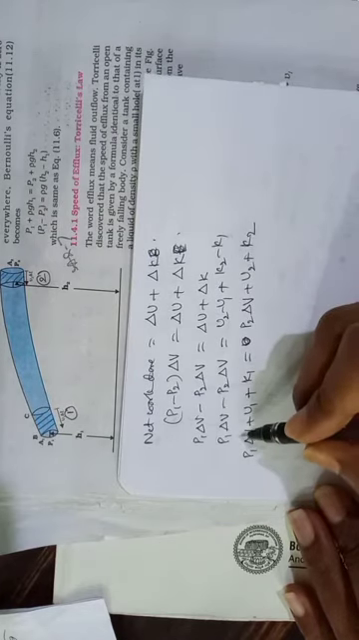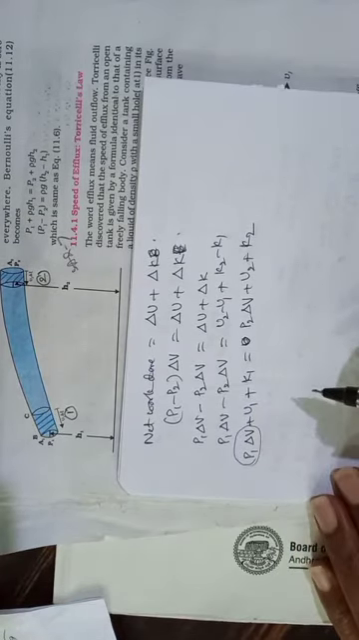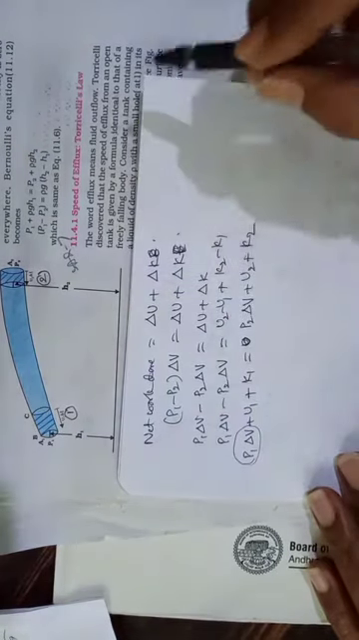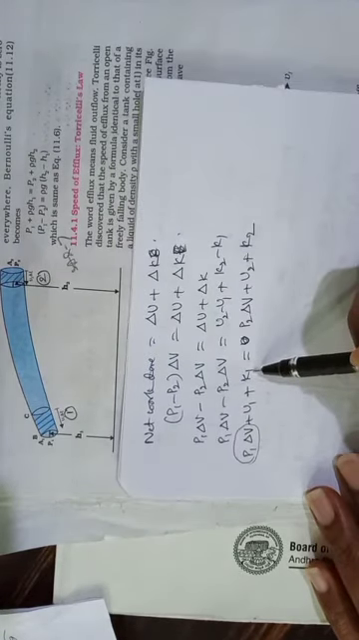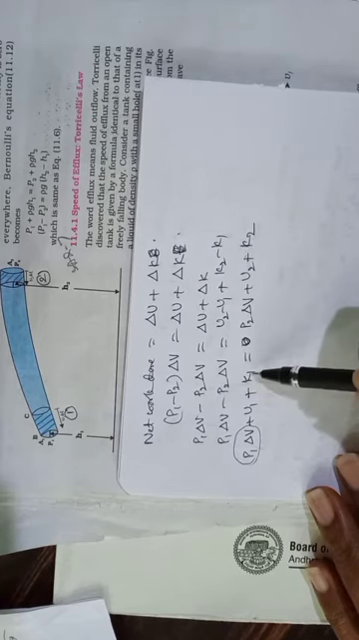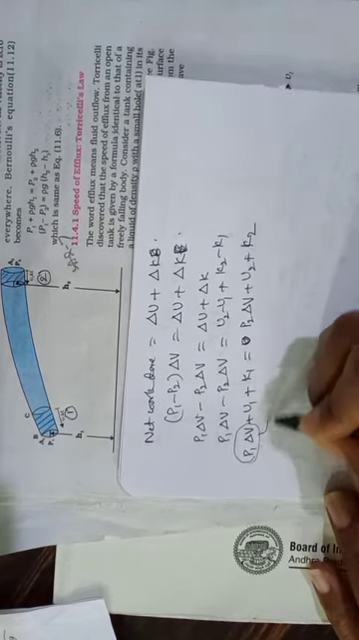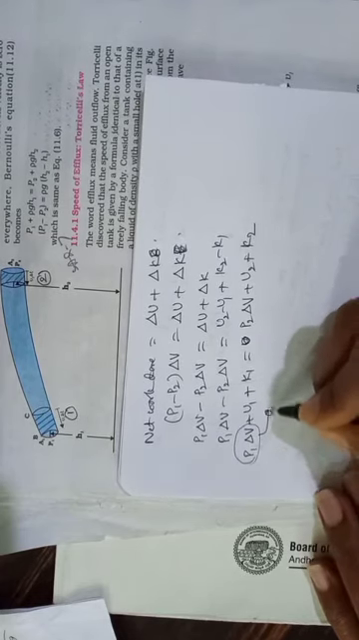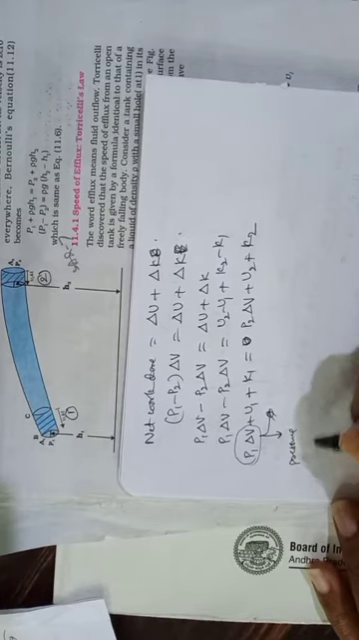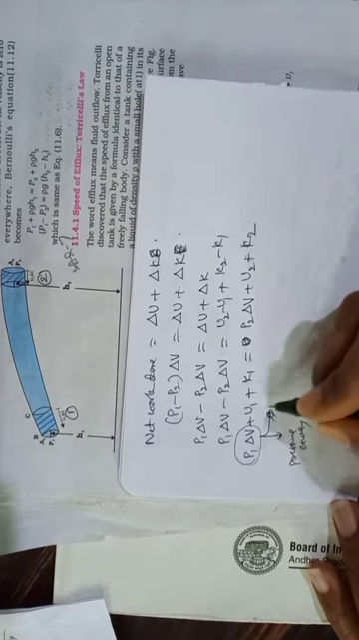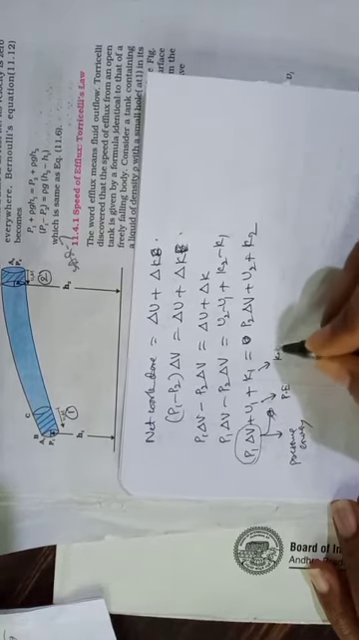Now I should show that this is energy. Along the streamline, at any point the sum of the three energies is a constant. One is kinetic energy, another is potential energy, and this is pressure energy. Let me write here: this is pressure energy, this is potential energy, and this is kinetic energy.